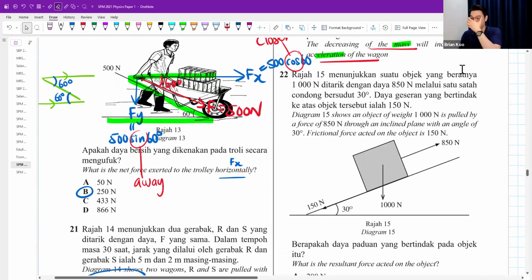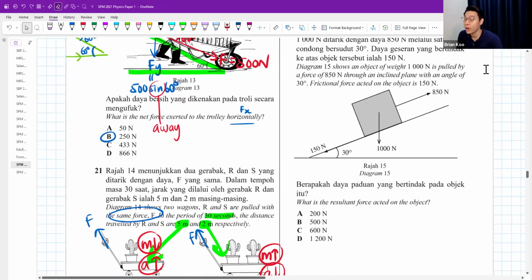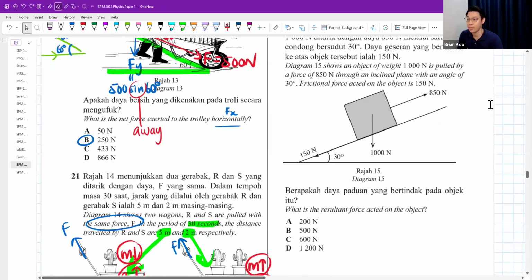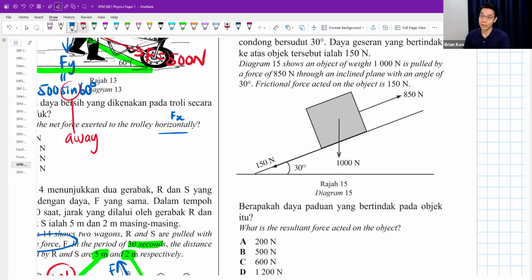The diagram shows the weight of an object, 1000 Newton, being pulled by a force of 850 newtons through an inclined plane with an angle of 30 degrees. Frictional force acted on the object is 150 Newton. What is the resultant force acted on the object? Okay, so resultant force would come from any force in this direction. Why? Because the object is going to either move up or down. I think it's most likely going to move up because you are pulling it.